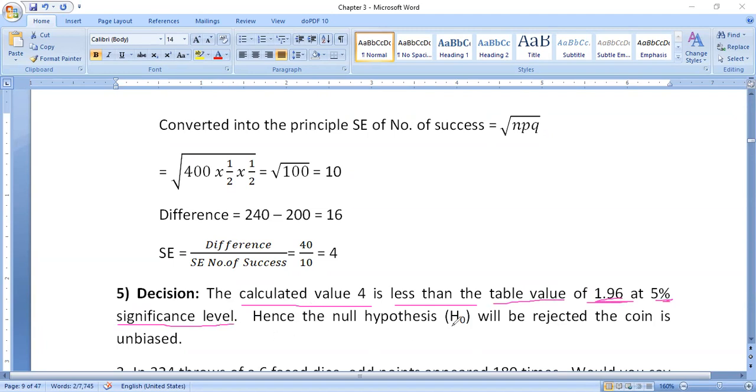Hence the null hypothesis H0 will be rejected. The coin is biased. In this way we write the conclusion point. In this problem and the previous problem, from this topic, test for number of success, we have to focus only on the probability of success.